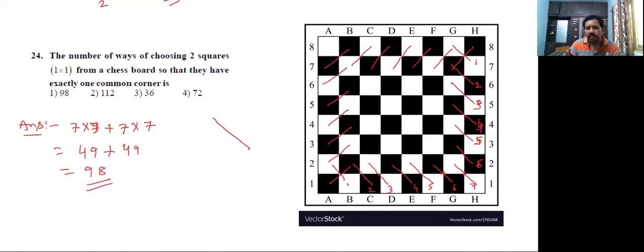How many common corners are there between two squares? 98. Okay. So finally, in total 5 questions we discussed on the chessboard model. Please copy this.